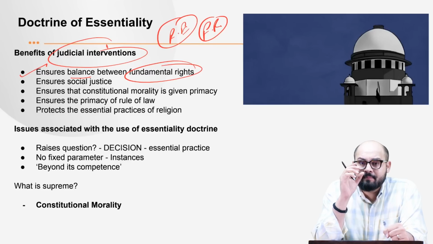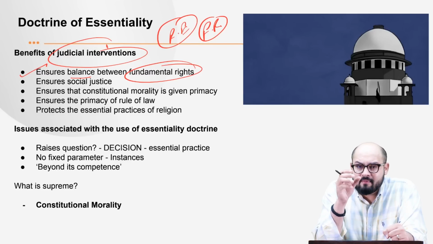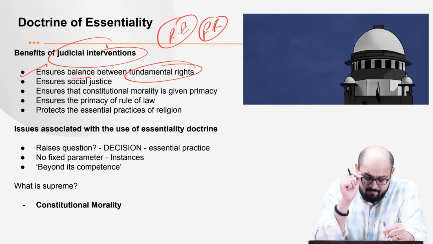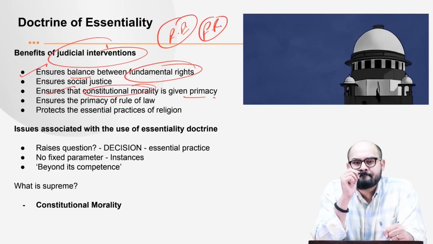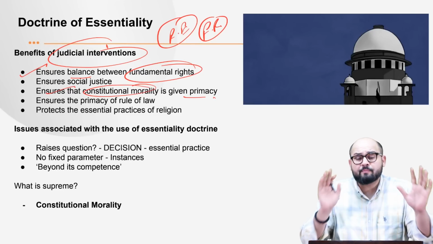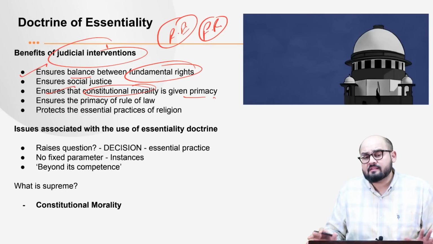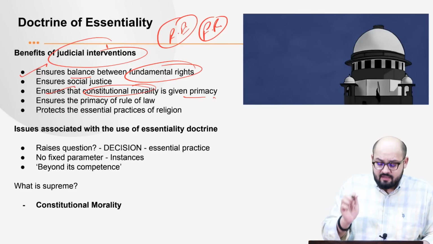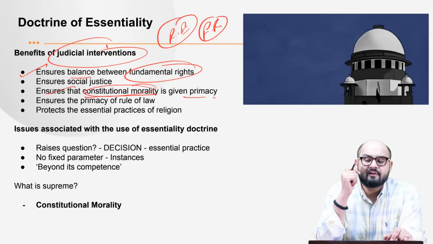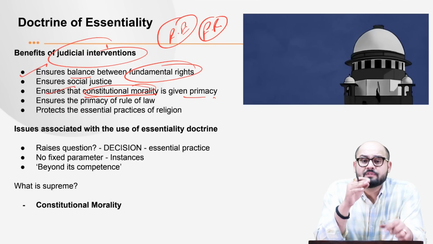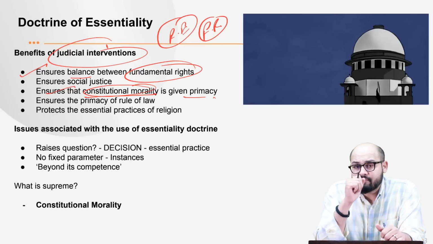where you have the people from the marginalized and the vulnerable sections who are suppressed, right? Then it ensures that constitutional morality is given primacy. Now, the point is, whenever the Supreme Court has decided on these cases, it has taken into consideration constitutional morality. First, the primacy has been given to constitutional morality and then to the religious texts, right? So that is very important.